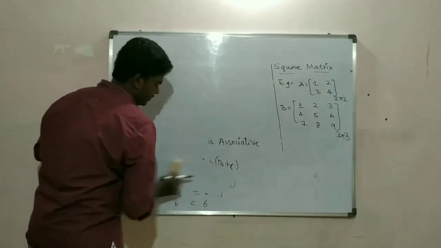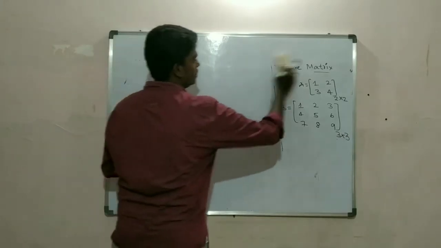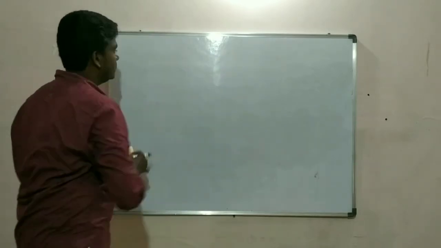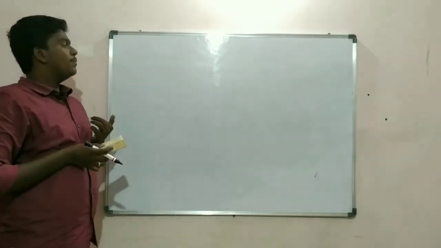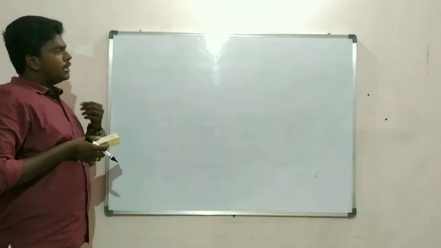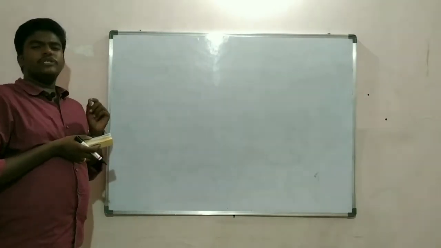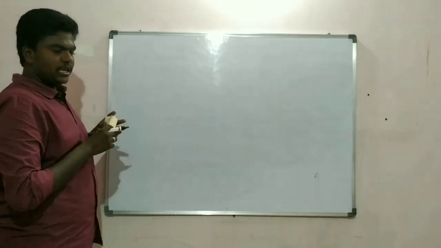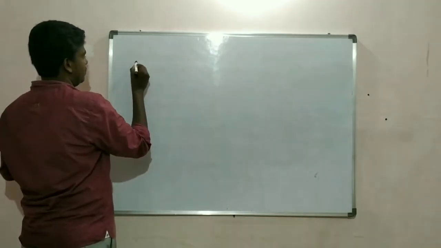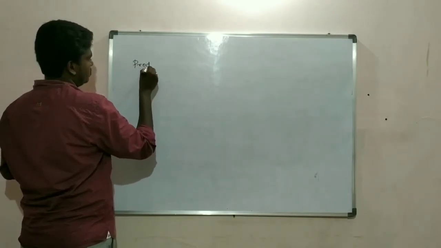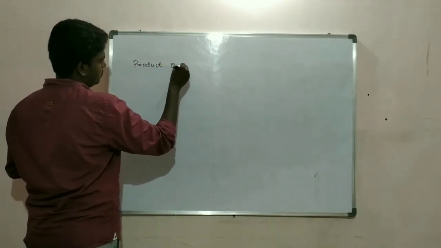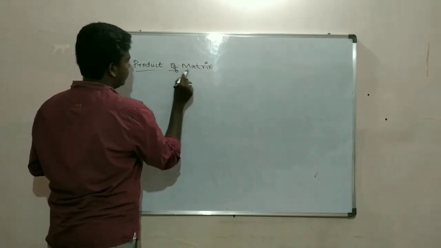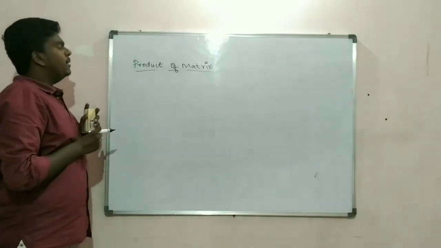Now we'll see about the product of matrix. Okay, so product of matrix, this is very, very important. This product of matrix is going to be used in almost every bit which is going to be asked in the DC. So this product will be used in every bit.